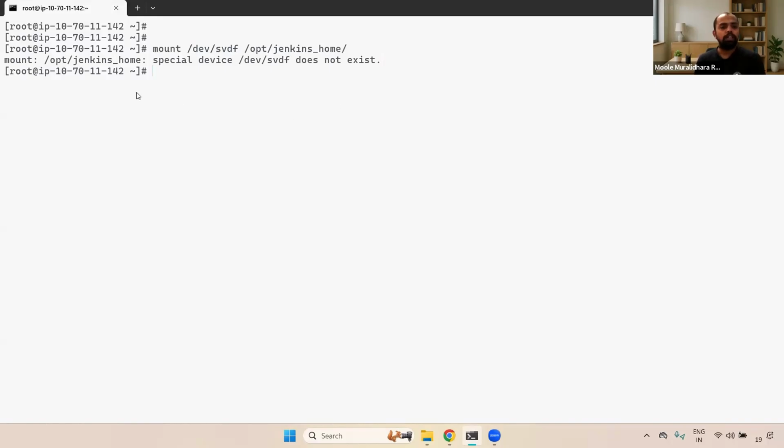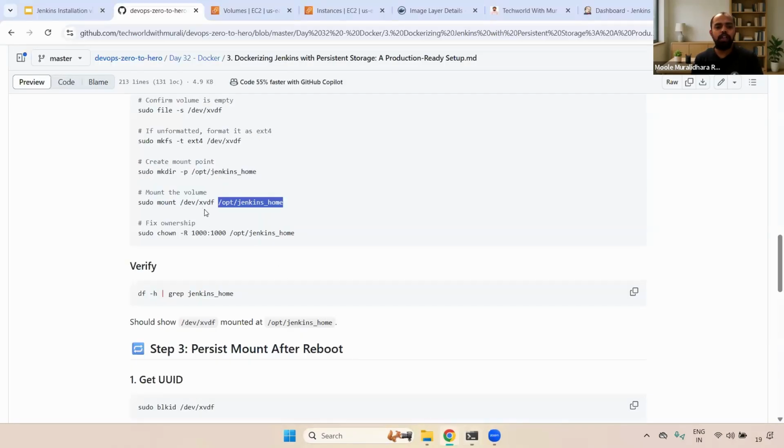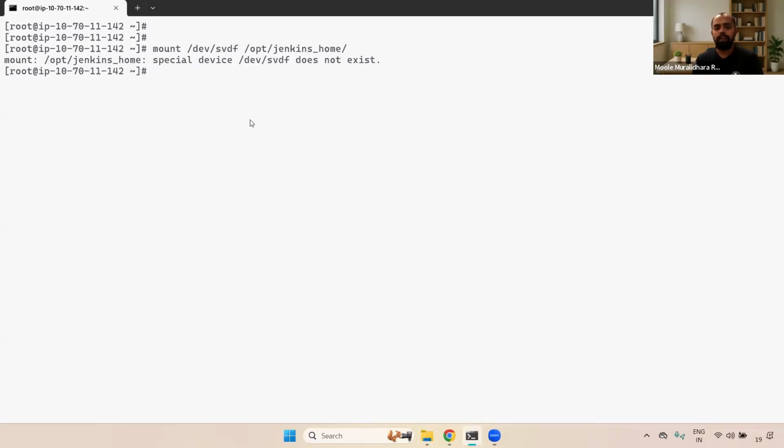If you see here, it says the special device doesn't exist. I mentioned SVDF, not XVDF. Okay, you can also check here, it is XVDF. We need to give XVDF, not SVDF. Now you can go ahead and run it again. Instead of S, I give XVDF. Now if you see here, it is mounted.